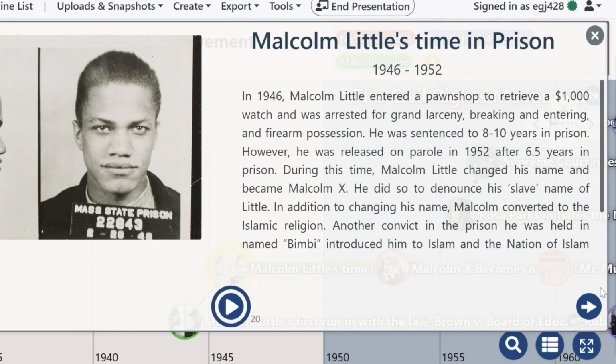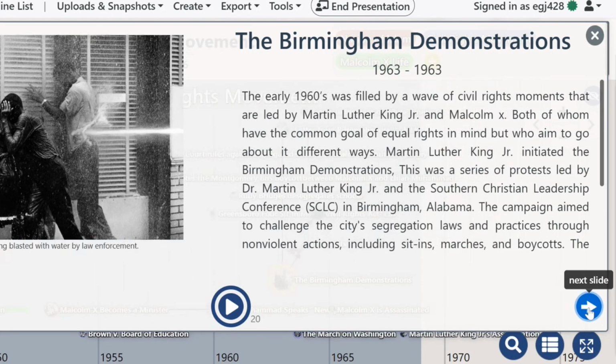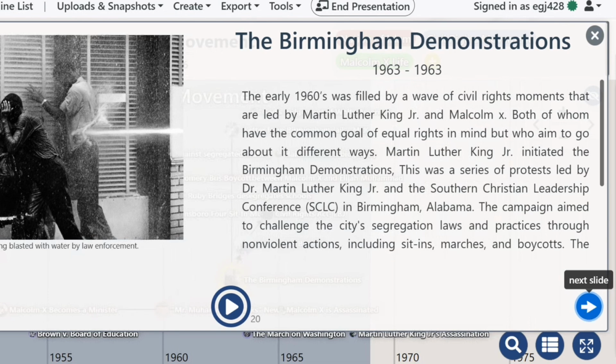Part of what made him so influential was that he was both a minister following the Nation of Islam and a young African American man in the 1950s. During the time, the U.S. was aiming some of its attention towards the civil rights movement and creating equal rights for all citizens.